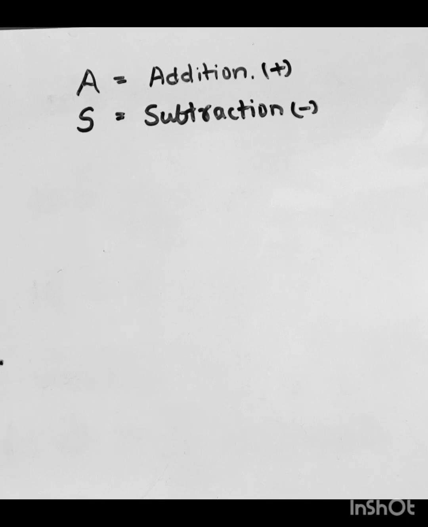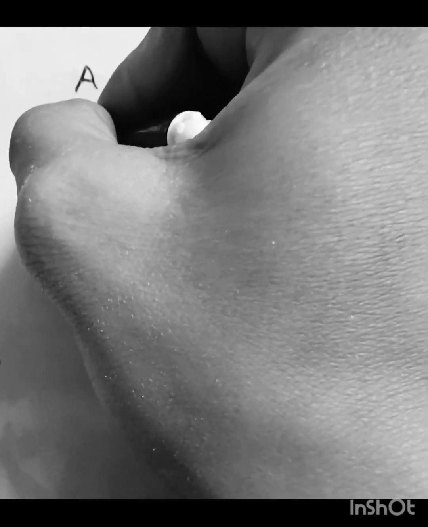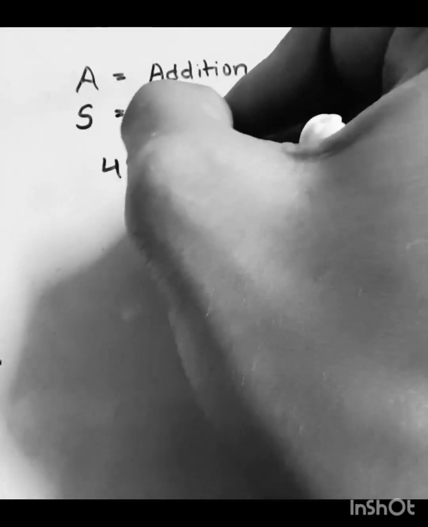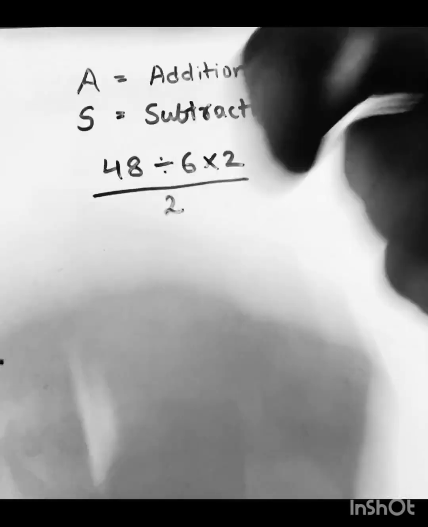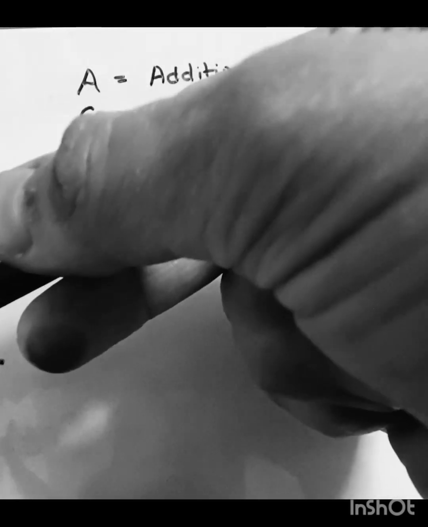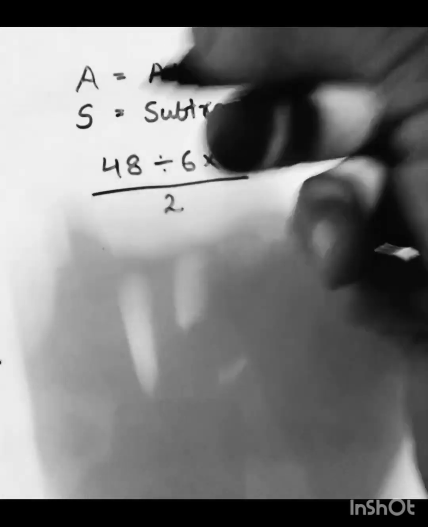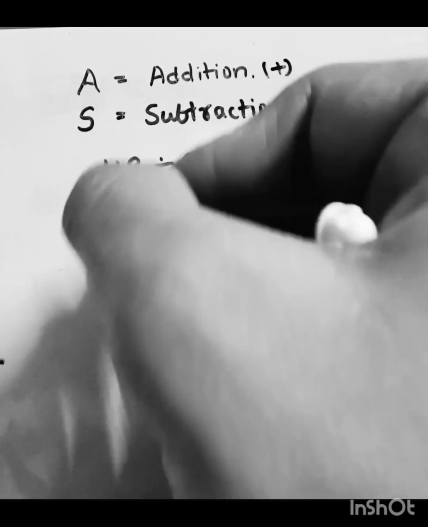Now we'll solve this question. So let's write the question again: 48 divided by 6 into 2 divided by 2. So first, we don't have a bracket, we don't have power. Okay, order. So we have division. So first we'll do division.